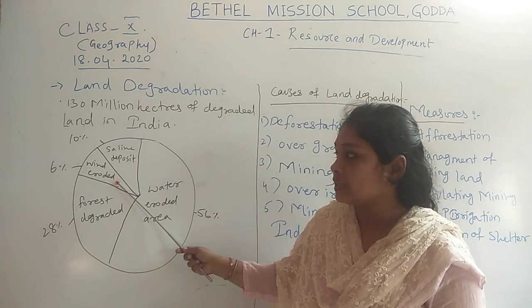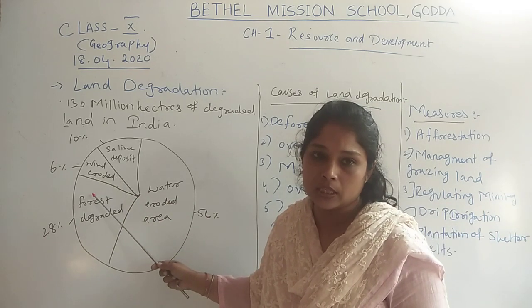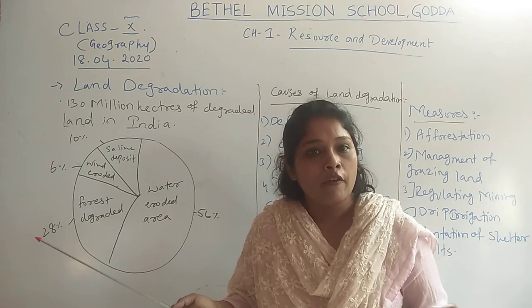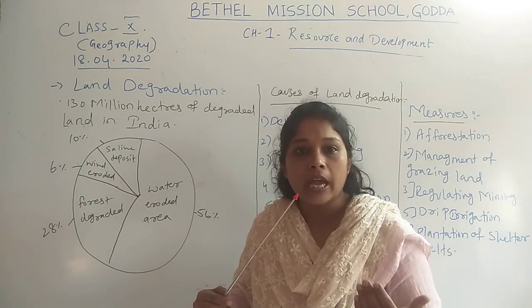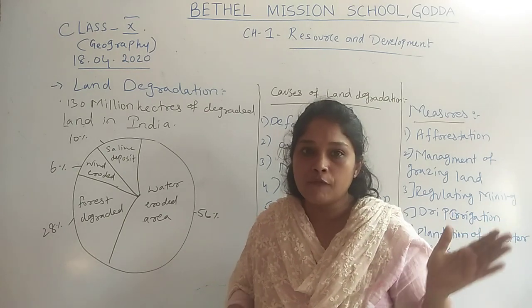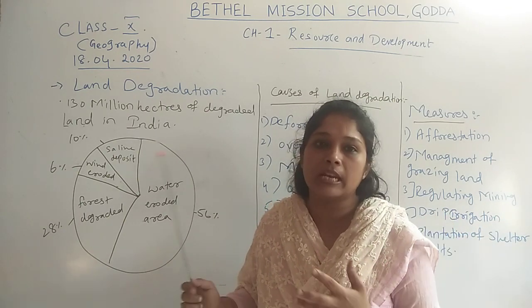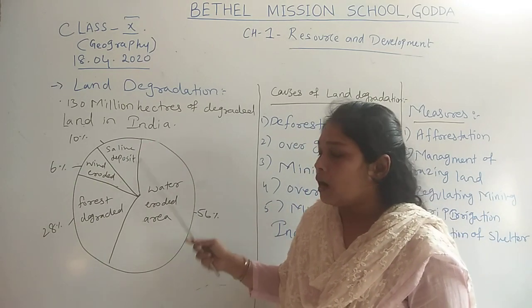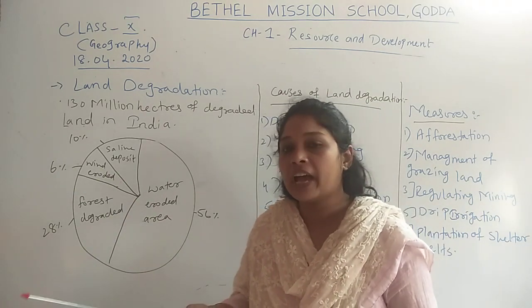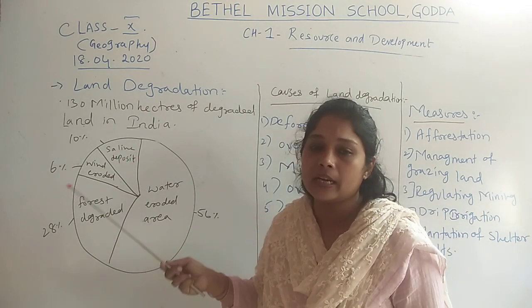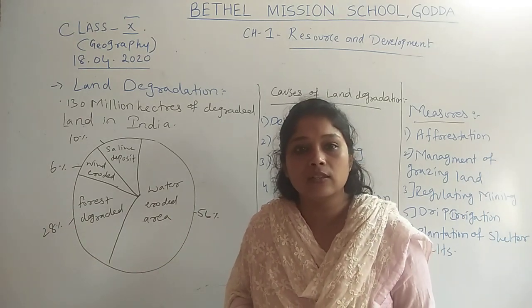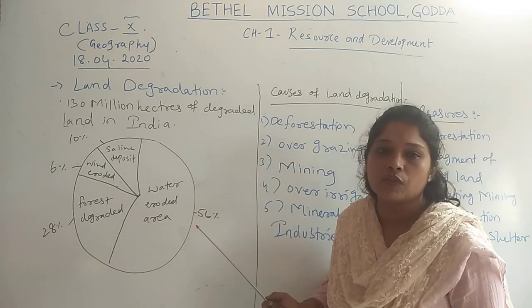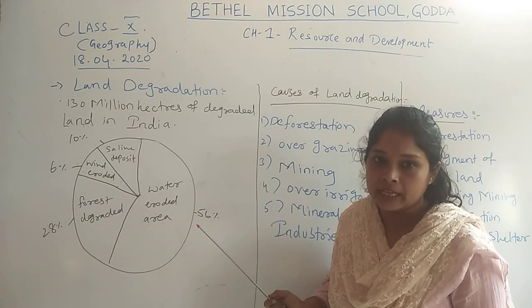Then 6% of land is degraded because of wind eroded areas. Wind eroded areas means there are very fast winds, and when those fast winds flow, they carry fertile soil from the land with them, due to which land is degraded or infertile. Then many times, due to flood, we have saline deposit or alkaline deposit in our land area or soil, which makes land degraded. So these are the composition in which land was degraded in India.